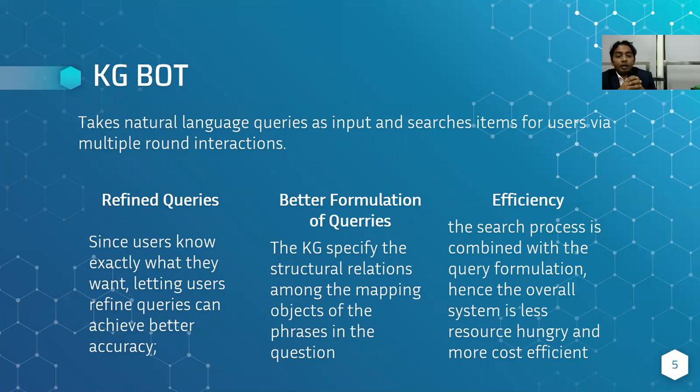So it has threefold benefits. First, since the user knows exactly what they want, letting the user refine queries can achieve better accuracy. Second, the knowledge graph specifies the structural relations among the mapped objects in the question, which helps make query formulation easier. Third, the search process is combined with the query formulation. Hence, the overall system is less resource hungry and more cost efficient.